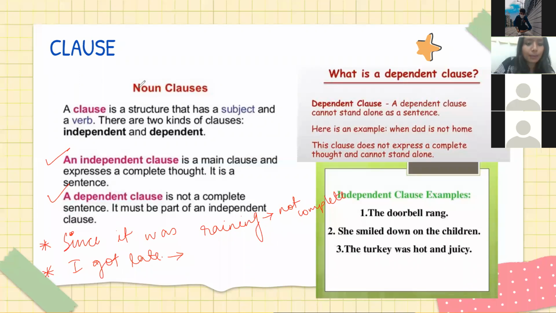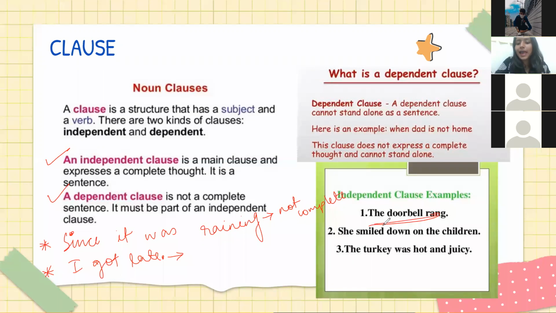But अगर कोई आपके पास आके बोलता है कि I got late, will you be able to understand what they're saying? Yes, ma'am. We know we got late. No question. Ma'am, we understand, he's got late. That a person got late. There is a subject, there is a verb, there is a full stop, everything. So it is a complete sentence.